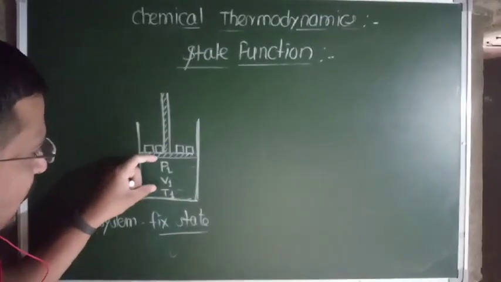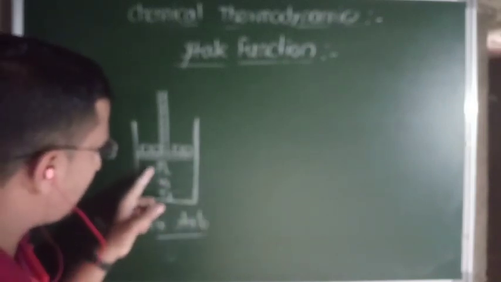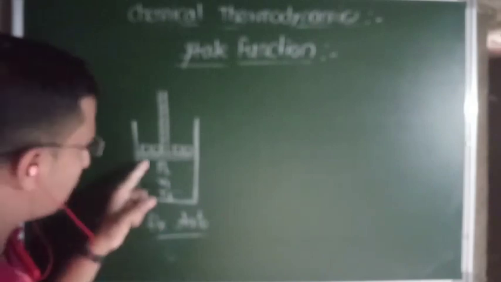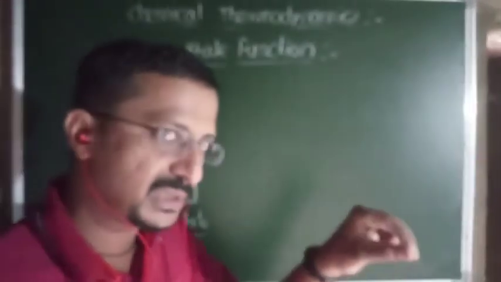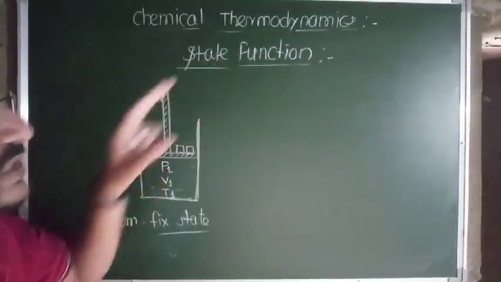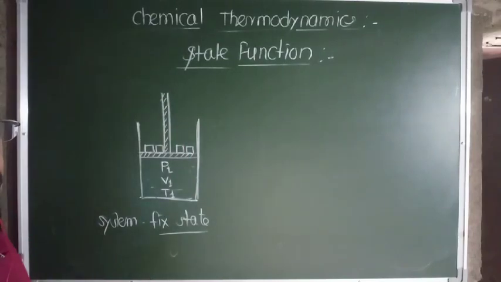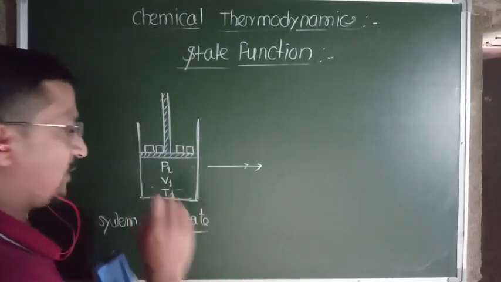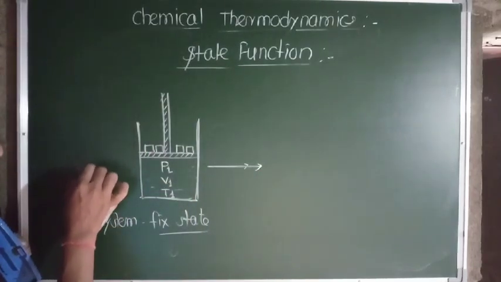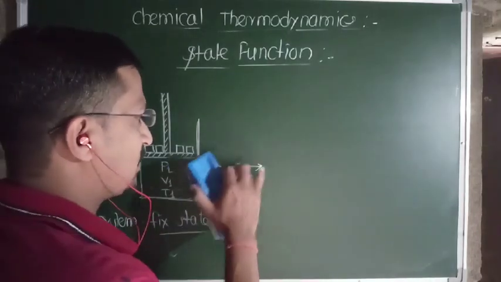Now, we specify the overall system by specifying the values of pressure, volume and temperature. This pressure, volume, temperature which specify the given state of the system is called a state function. Simply, pressure, volume, temperature we call state functions. Simple. Now, if we want to change the state of the system, suppose this is the initial state.